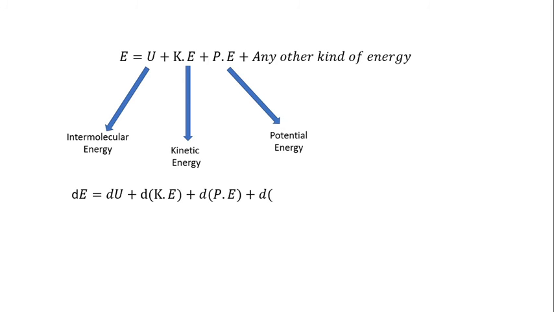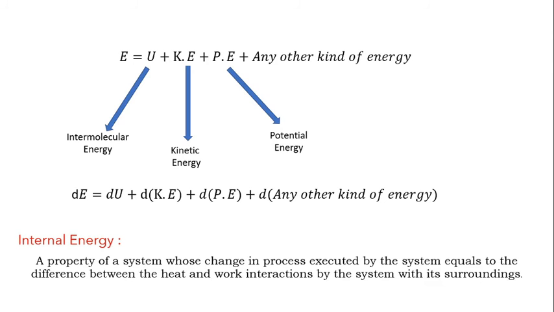So the change of internal energy, that is dE, can be written as dU plus d of KE plus d of PE plus d of any other kinds of energy if it exists. So the definition of internal energy seems to look like that: it is a property of a system whose change in a process executed by the system equals the difference between the heat and work interaction by the system with its surroundings.